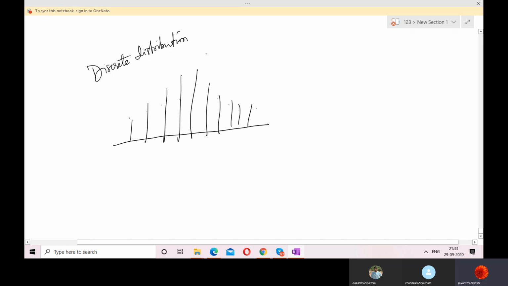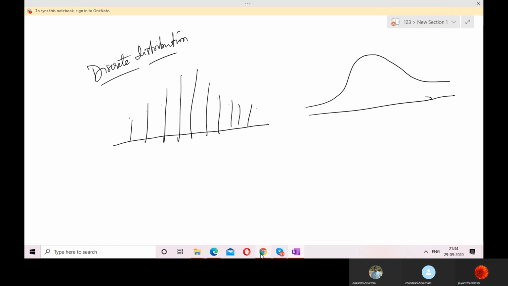So whatever the probabilities you have, if you perform any experiment, those probabilities are distributed in this way, or shown in this form of representation. If this is the way they are shown, that is discrete distribution. If this is the way they are shown, that is continuous distribution. Okay, that is normal distribution with continuous attribute or continuous characteristics.